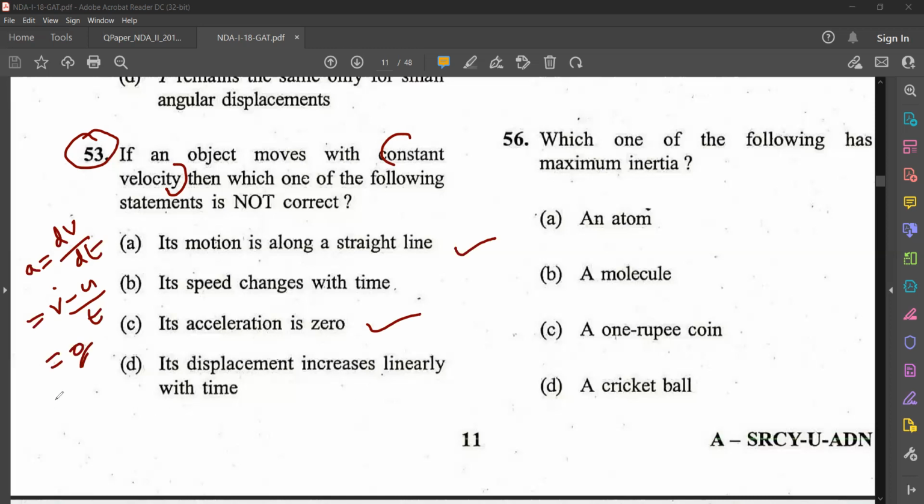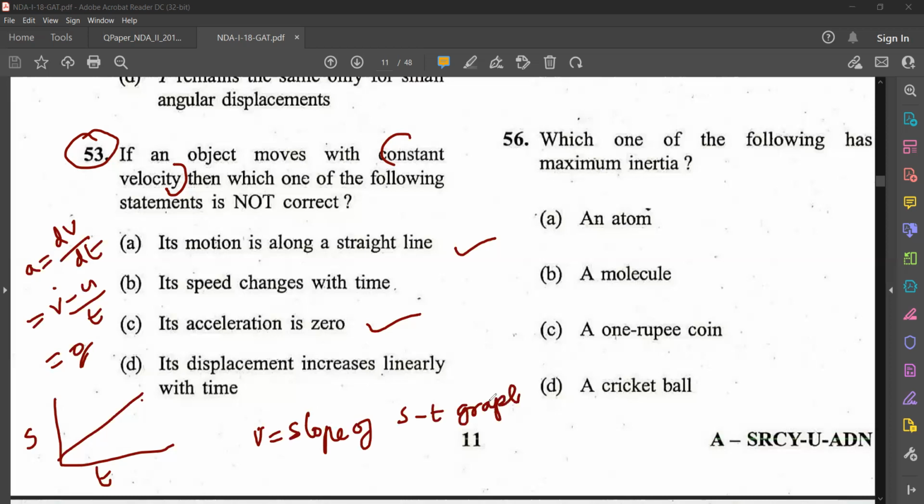Displacement increases linearly with time. So if it is a constant velocity, the displacement-time graph will be a straight line, isn't it? And the slope of this graph gives velocity. v is equal to the slope of the displacement-time graph. So this is also correct. So which is the incorrect statement? The incorrect statement is statement B. So that is the answer.